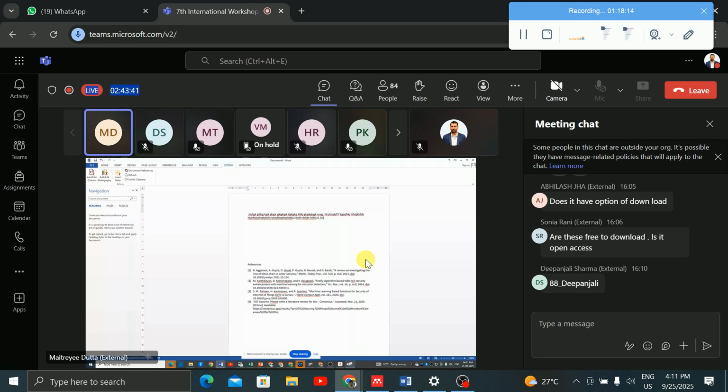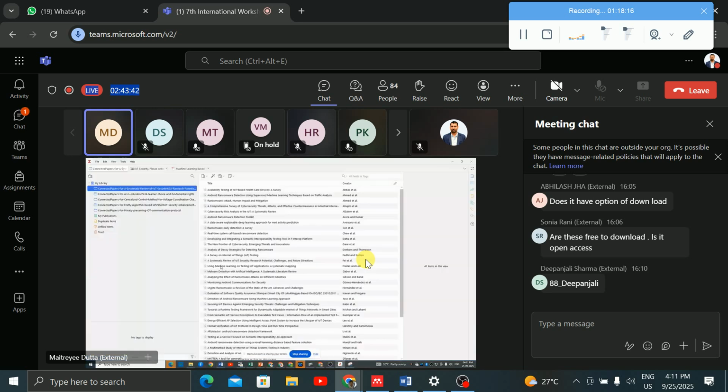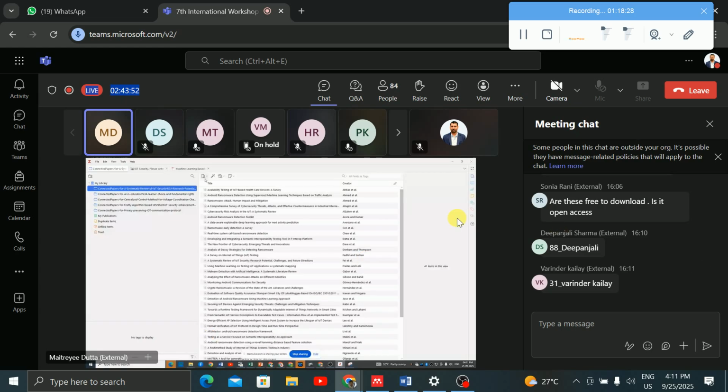Of course, in Zotero, one thing I have shown you is that from Connected Papers, directly it is coming to Zotero and saving all the papers to Zotero. Otherwise, you can save on your own. For example, you want to save one book, or a journal article, or not from Connected Papers but, for example, one conference paper.